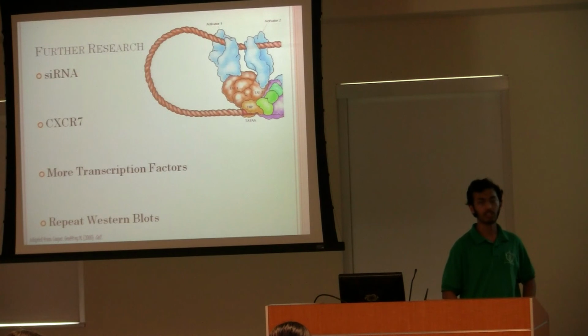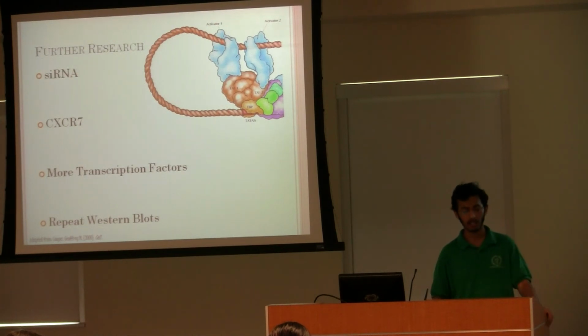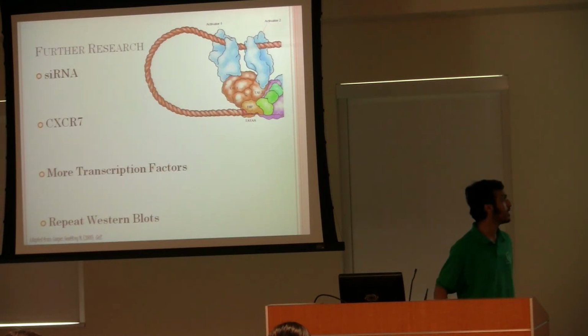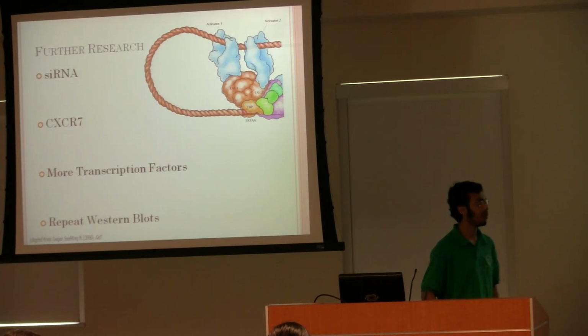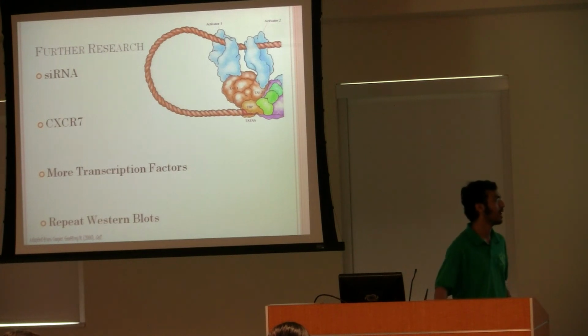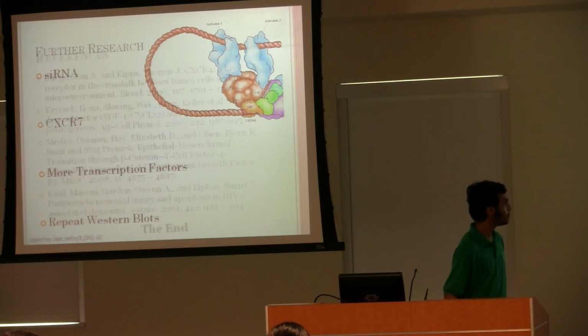We also want to try more transcription factors. In our experiment, we looked at snail, twist, slug, zeb, and SIP. But there are others, such as E12, pictured here, that may play a role in EMT. In the more immediate future, we want to repeat our Western blots that we've done that show potential, such as those of E-cadherin and phospho-ERK, to strengthen our conclusion.